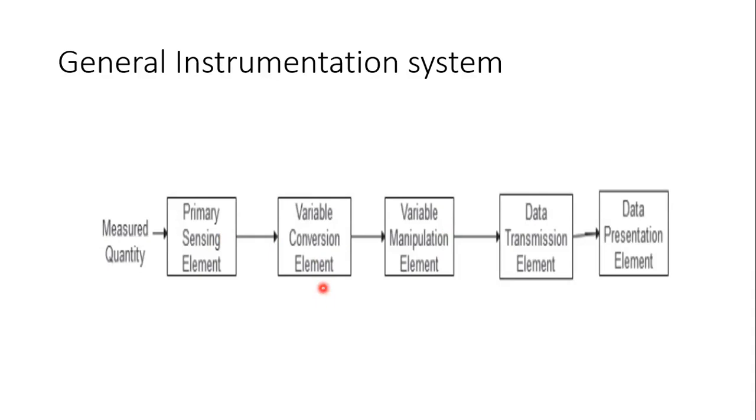The output of this primary sensing element, that is the transducer element, is usually too small to operate an indicator. You have seen some instruments in our electrical lab itself: voltmeter, ammeter, or wattmeter. These are also instruments.